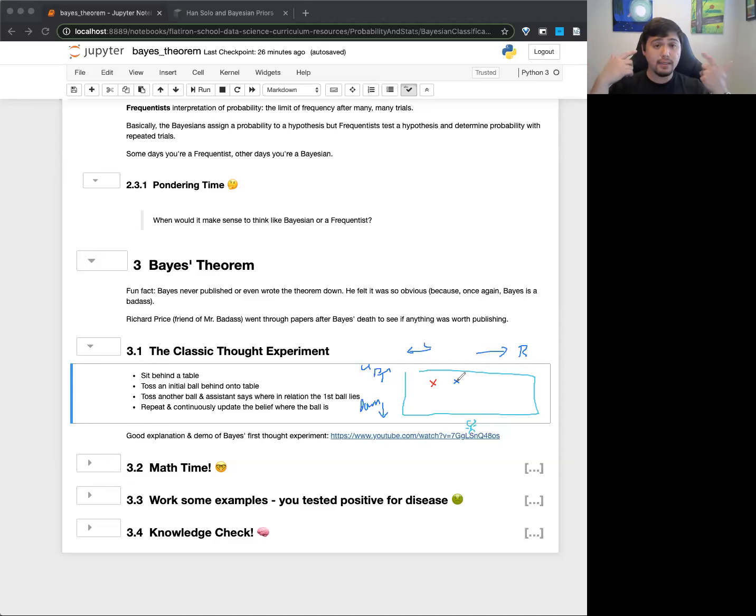So in my head, I can think, if I threw this ball randomly, the first ball landed off to the left of my second ball, which means it's probably on the left side of this table. Does that make sense?